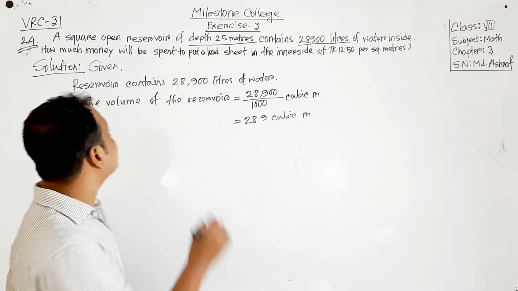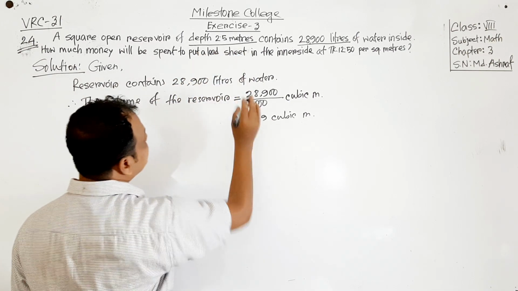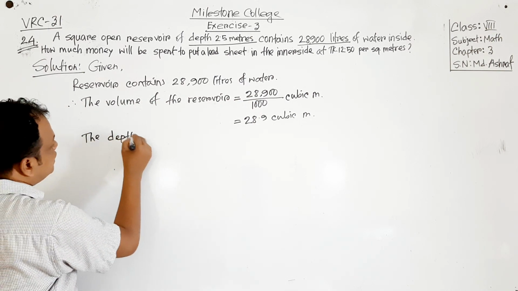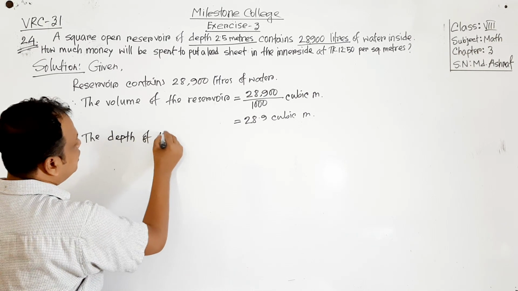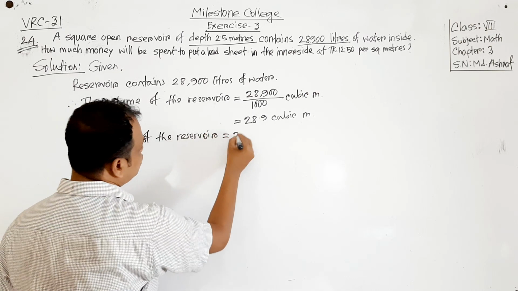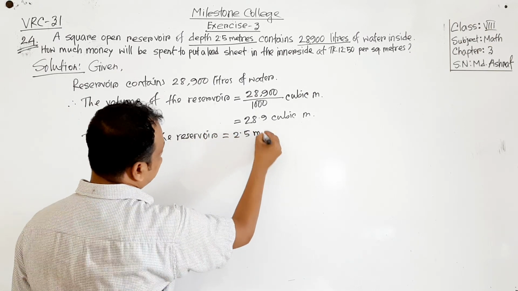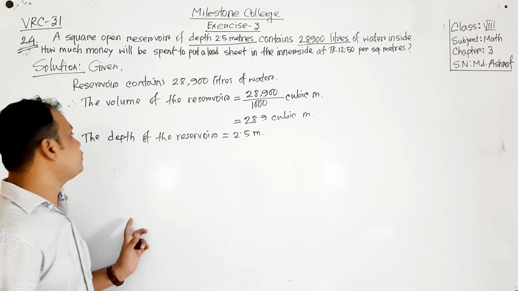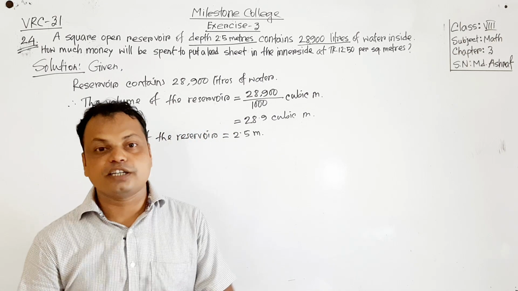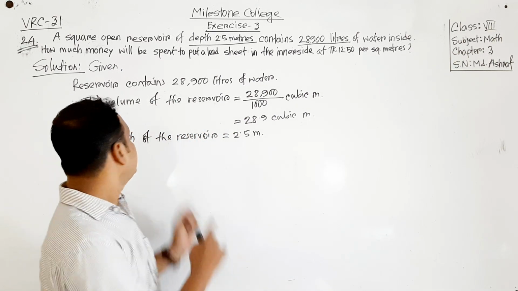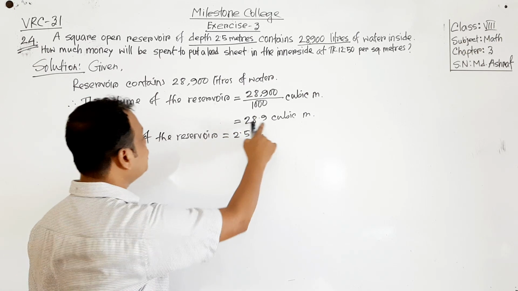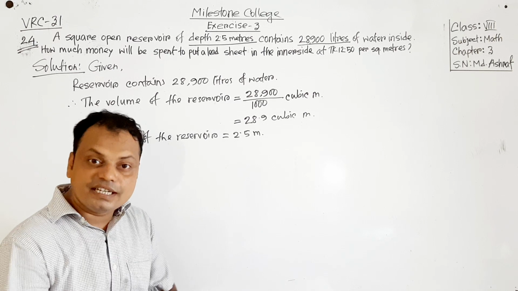Now the depth of the reservoir is given, equal to 2.5 meters. Volume means length times breadth times height or depth. So if we divide the volume by the depth, we will find the area.